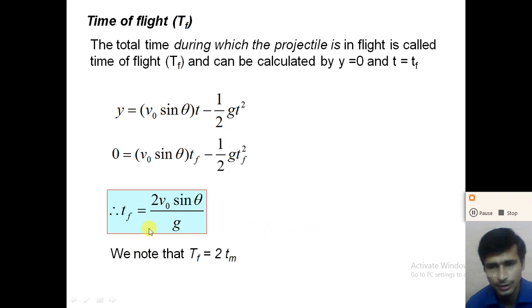But here, dear student, we know that v0 sin theta divided by g is tm, that is the time taken to reach the maximum height. So we note that here tf, time of flight, is equal to 2 into tm, right? The time taken to reach the maximum height is the same as the time taken to reach from the maximum height to the ground. So time of flight is equal to twice the time taken to reach the maximum height, right?